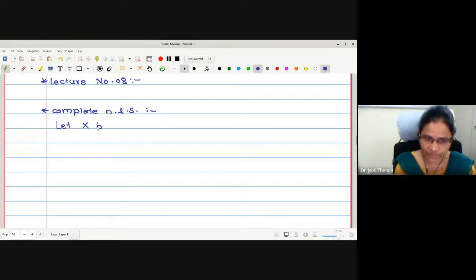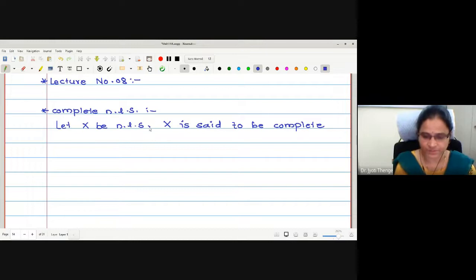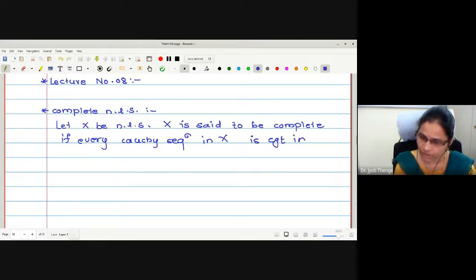Let X be a normed linear space. X is said to be complete if every Cauchy sequence in X is convergent in X. Convergent in X means what? It converges to a point in X, a point in the same space.